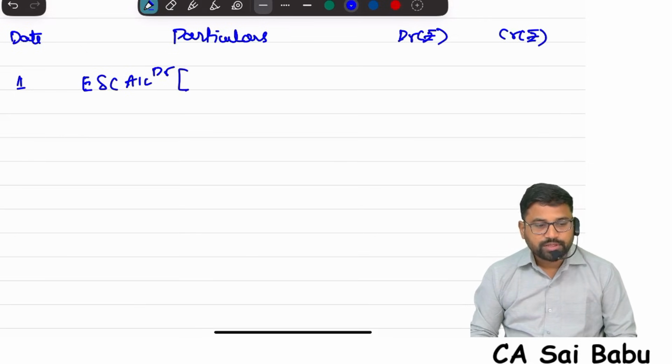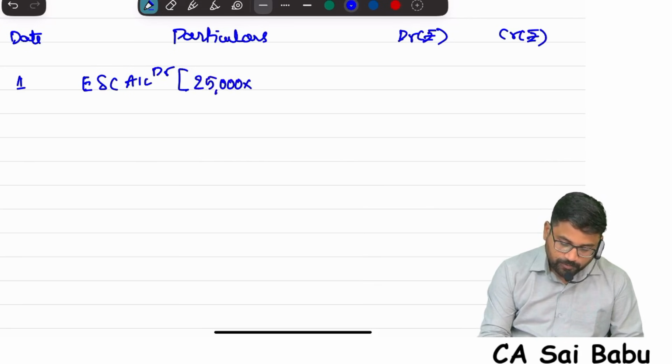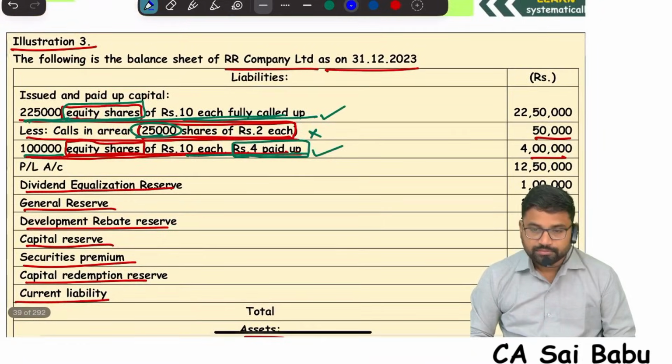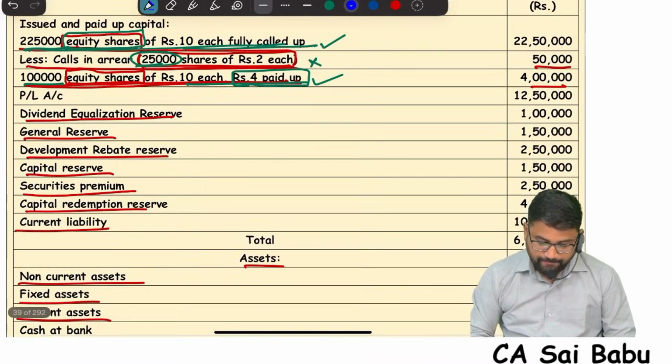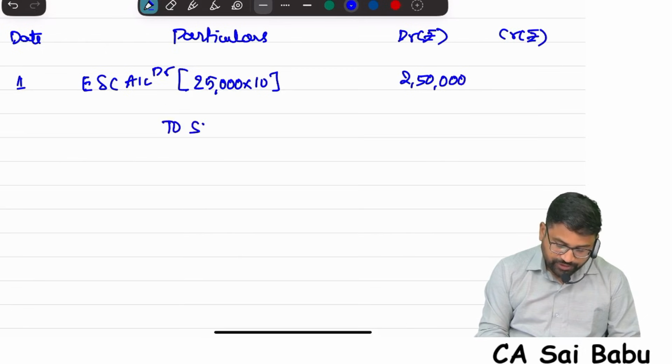How many shares? 25,000 into what is the total called up amount till now? 10 rupees. Correct? 2,50,000.